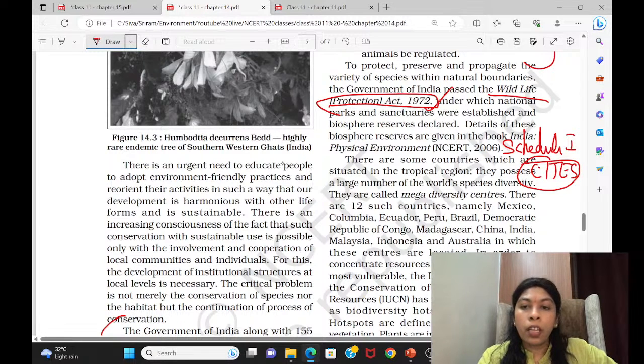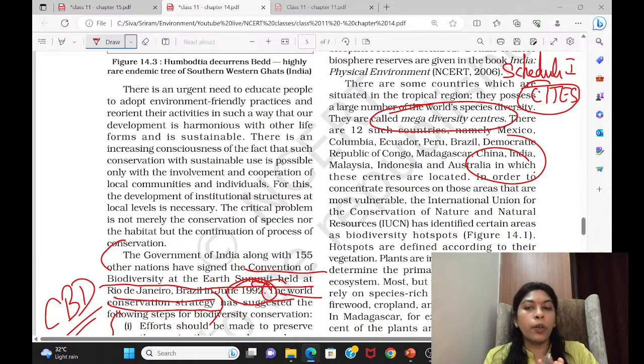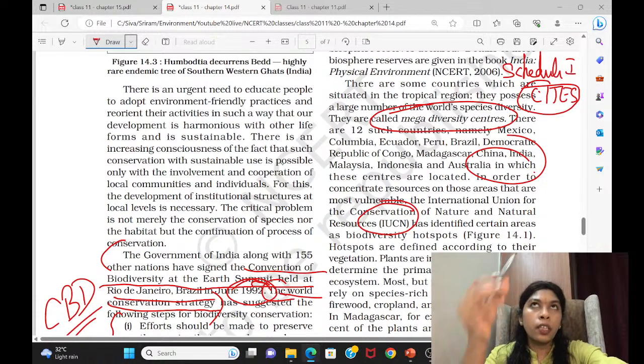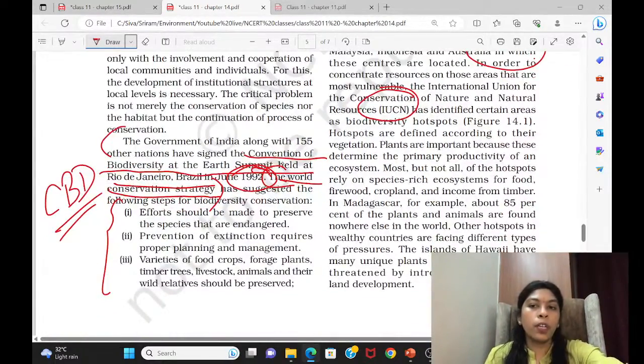And come to this area, mega diversity centers. We discussed yesterday that there were 12 mega diverse countries in the world, and they have given the names of the 12 mega diversity countries, and India is one among them. In the same way, inside this, they will be giving the conservation efforts relating to biodiversity. They are bringing IUCN. IUCN gives the list of endangered and extinct species. This way you can come to know.